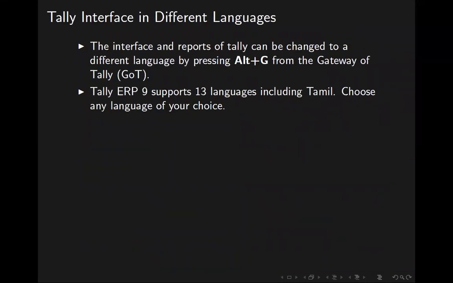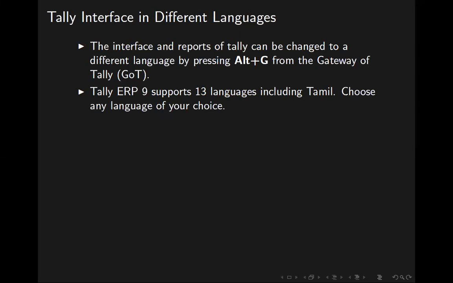This is the closure for Tally. We have seen how to change the language yesterday, and this is covered under theory. The interface and reports in Tally can be changed to a different language by pressing Alt G from Gateway of Tally. When we press Alt G, we can change the language. We can change it to Tamil, whereas it is unsafe to change to other languages because the entire menu goes to the new language. Unless you know how to read the script, you need not change the language. It is better to remain with English.